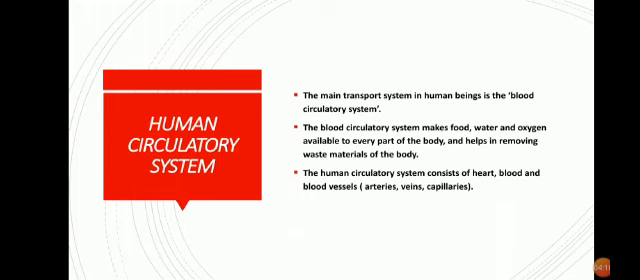It is the blood circulatory system, or you can say just the circulatory system, right? Now in the circulatory system, what happens? The blood, the red colored fluid, we will discuss about blood later. This blood carries food, water, food means digested food, water and oxygen to all parts of the body.